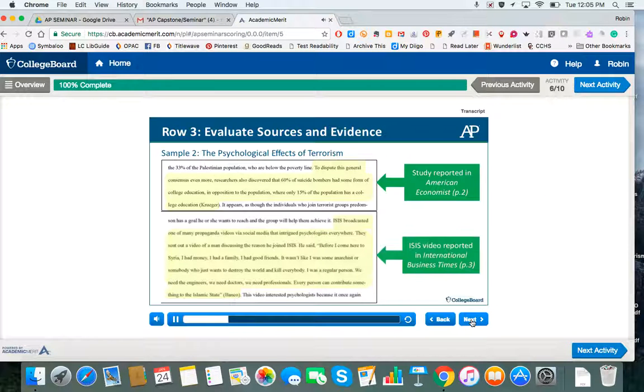On page 3, it uses the report in the International Business Times of a propaganda video published by ISIS to support the claim that not all terrorists are sociopaths or have mental health issues. The report mentions that it is a propaganda video and then unquestioningly accepts the information given in it. The report doesn't do the necessary work of validating the video source. For example, where did the International Business Times get the video and what was their interest in reporting on it? Has it been authenticated? Have there been any comments on the video by counterterrorism experts?